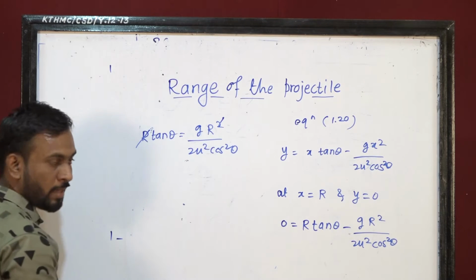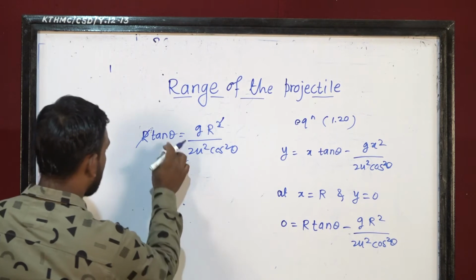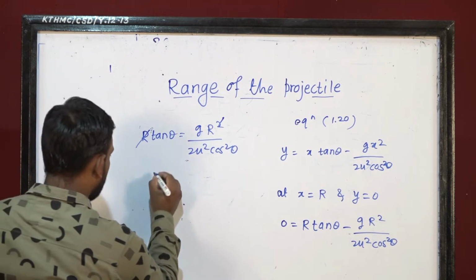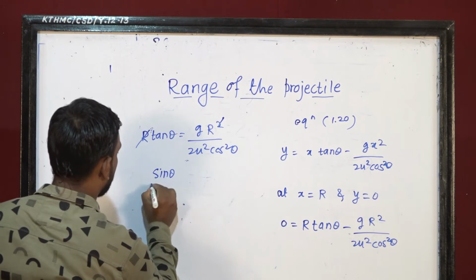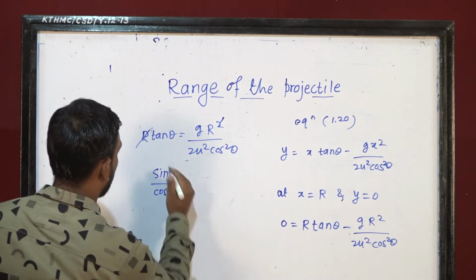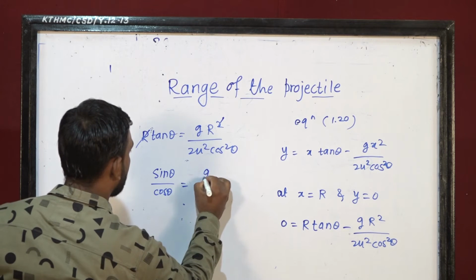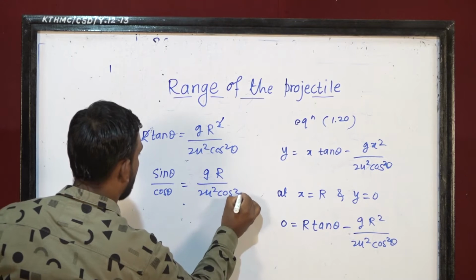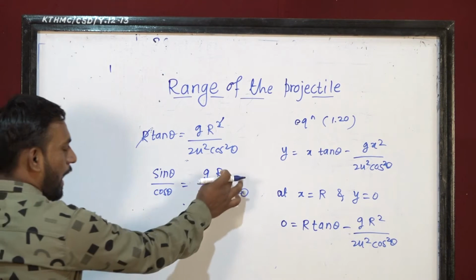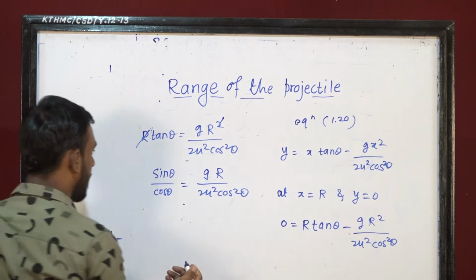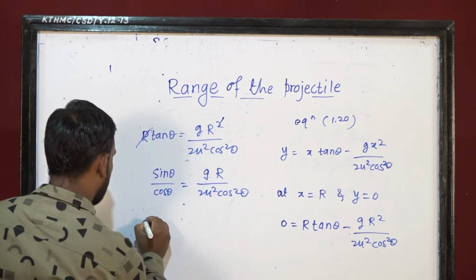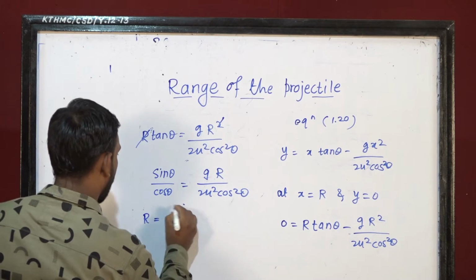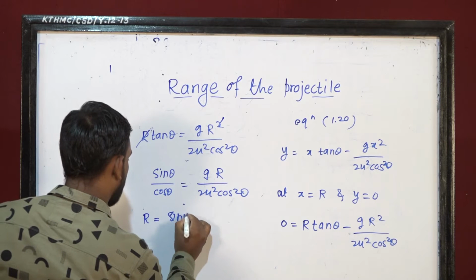R from both sides cancels out, so the remaining term on the left is tan θ. Instead of tan θ I write sin θ / cos θ, which is the expansion of tan θ, and g R as it is over 2u² cos² θ. We want to find R, so put R on one side and the remaining terms on the other side. So R = sin θ / cos θ as it is.